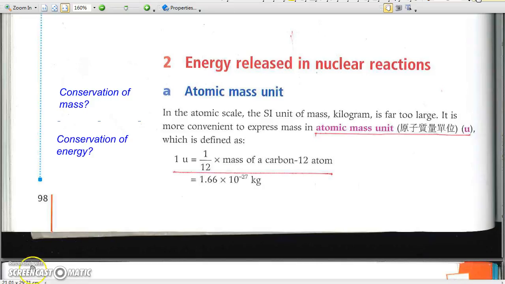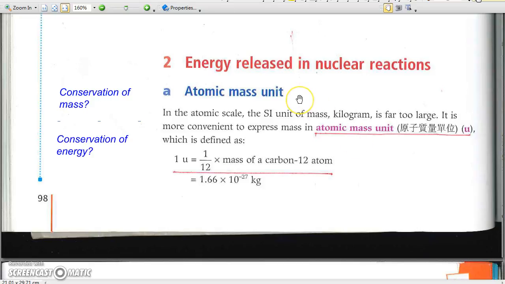Conservation of energy and conservation of mass are practically correct in most cases, because the mass change is usually so little that a secondary school laboratory can never measure. So it would be okay to say conservation of energy and conservation of mass unless the energy change is huge, as in the case of nuclear reaction.